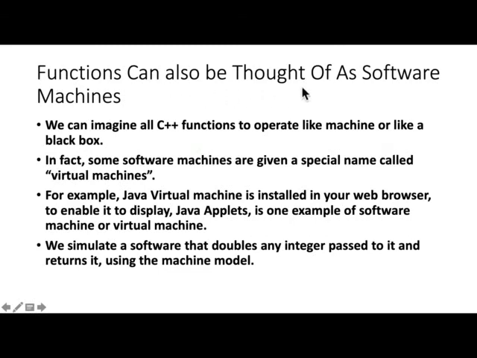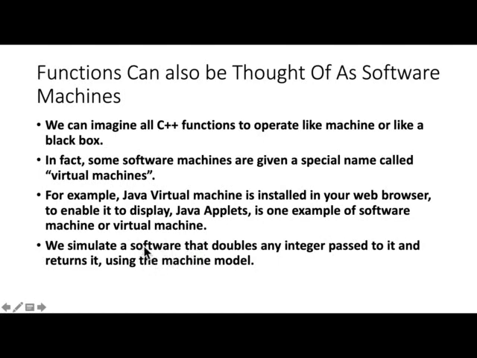Functions can also be thought of as software machines. We can imagine all C++ functions to operate like machines or like a black box. And in fact, some software machines are given a special name called virtual machines. One example of that is the Java Virtual Machine, which is installed in your web browser to enable it to display Java applets. And that's one example of a software machine or virtual machine.